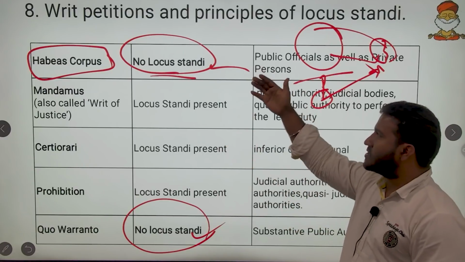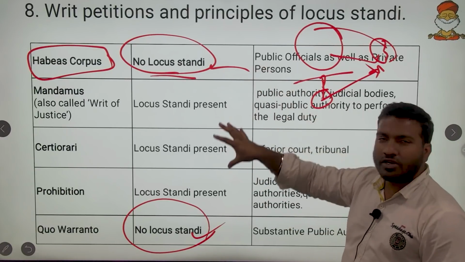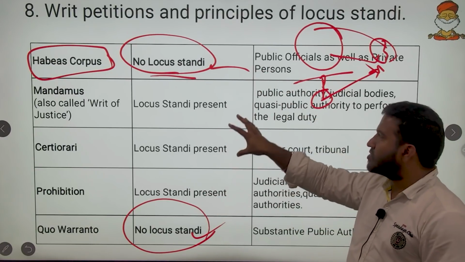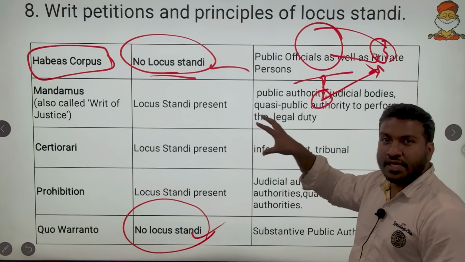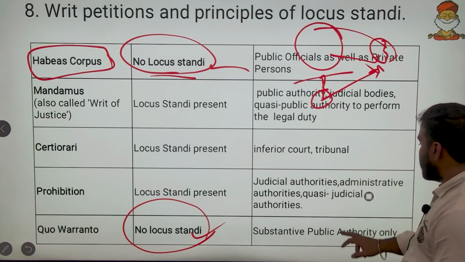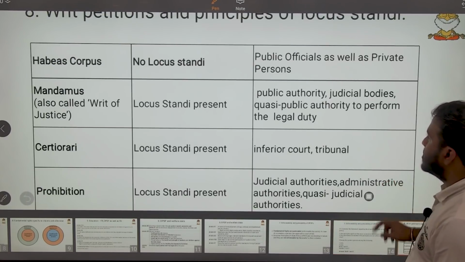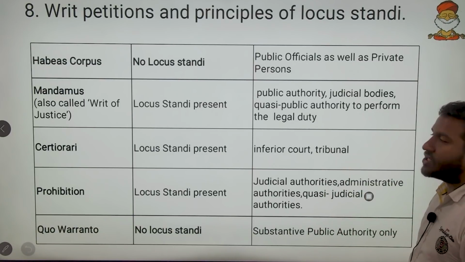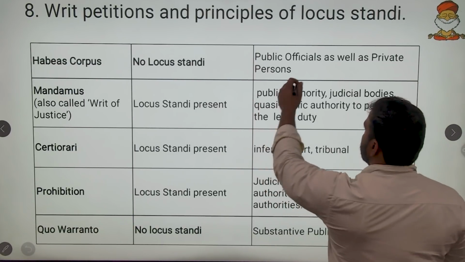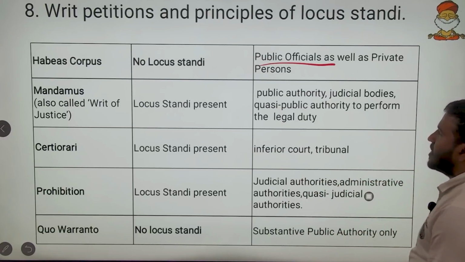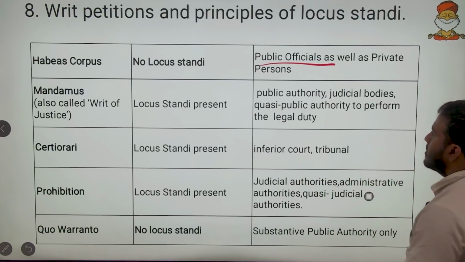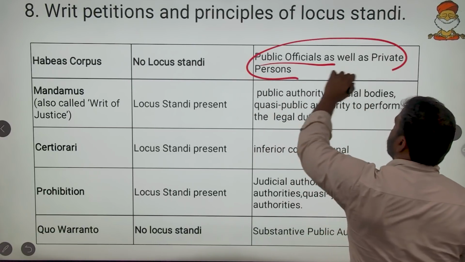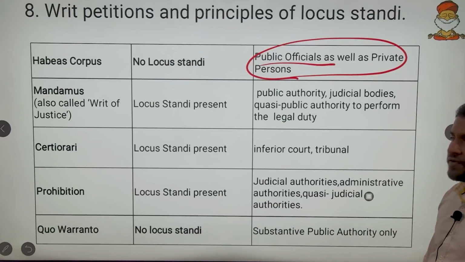When we discuss locus standi, there is a hidden concept behind this. Wherever there are hidden concepts, UPSC has a question. So along with that, we discuss the nature of these: whom the court can and can't give these writ petitions. Habeas corpus can be given to public officials as well as private persons, because even if a private person abducts you and keeps you in some place, the court can order to release immediately.